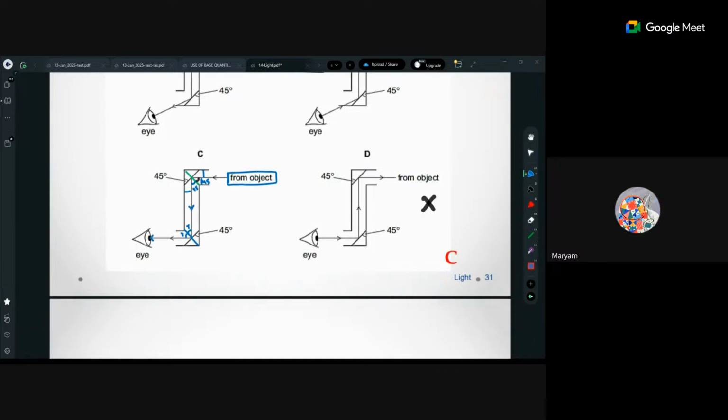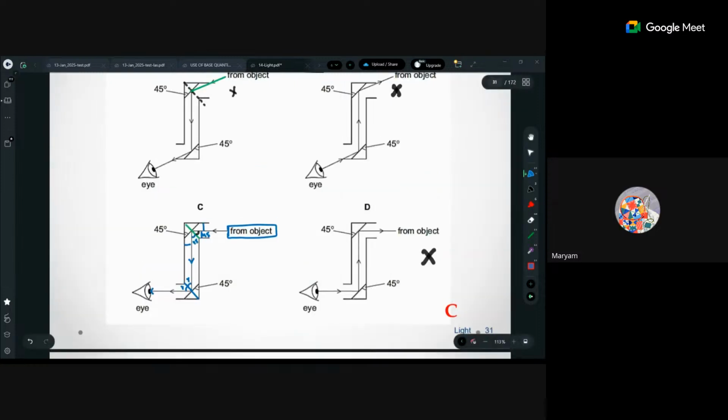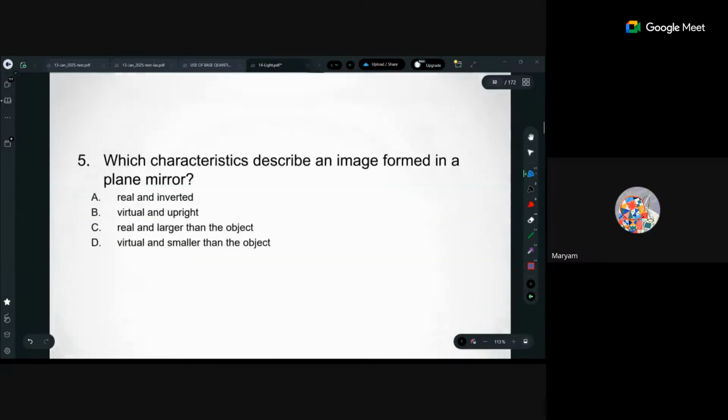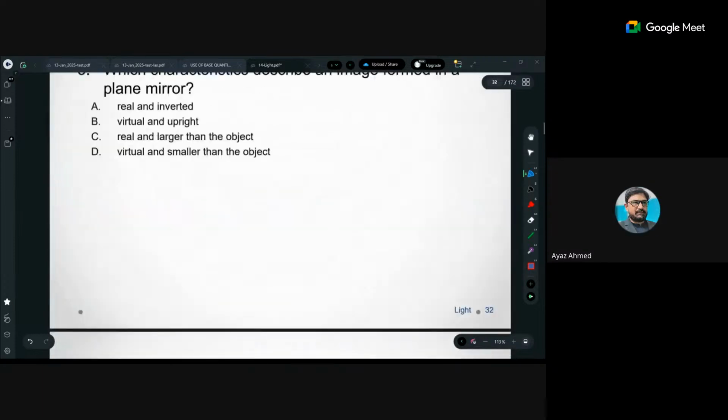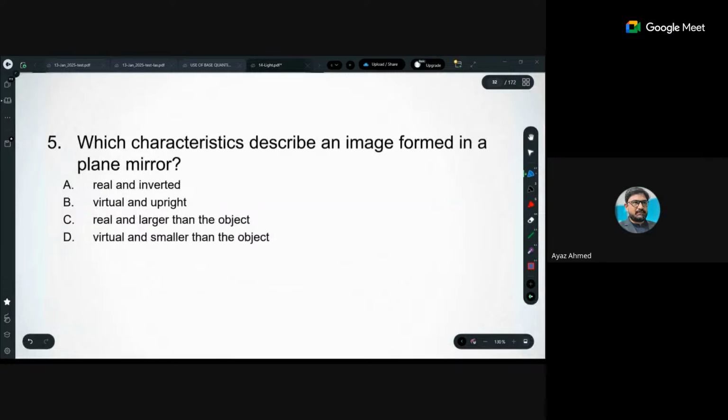So we just have to draw the normal and check if the angle of incidence and angle of reflection are right? ठीक है? बात basically समझ आ रही है? Exactly. Right? So this is the diagram. Which characteristic describes the image formed in a plane mirror?